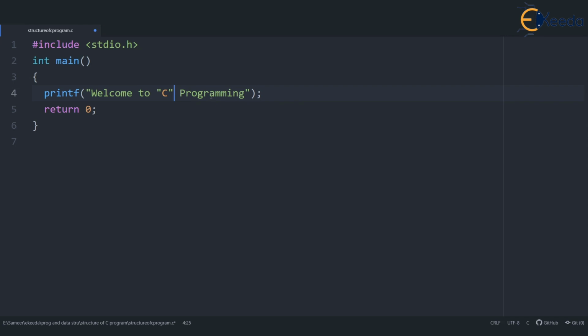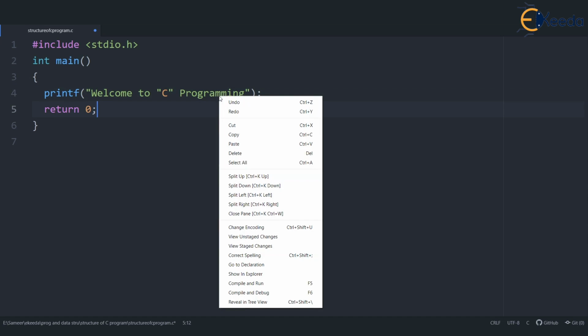You can easily understand that this is going to give error. Why exactly? Think about it. Now this printf starts with this quotation symbol and this printf ends with this quotation symbol. Come on, there can be only one pair of quote open and quote close inside printf. So you have already eaten up one quotation open, one quotation close. Now what is this doing then over here? So C will complain about this and this program is not going to work.